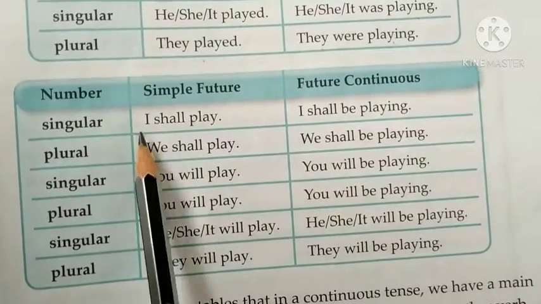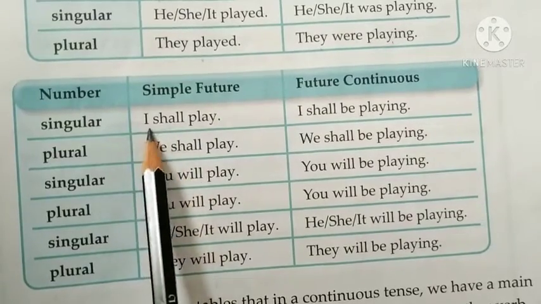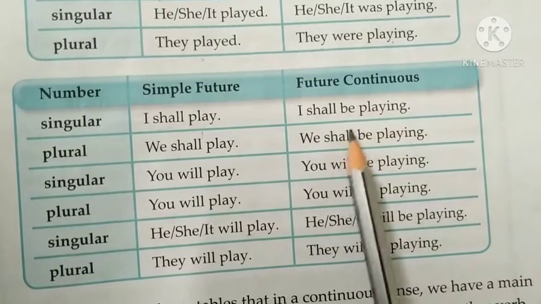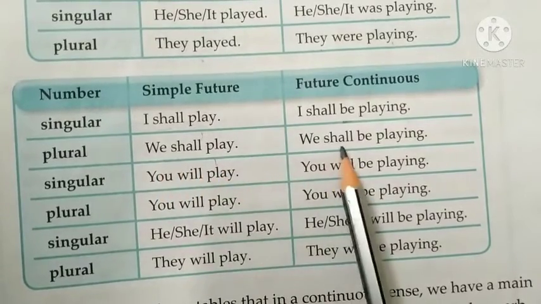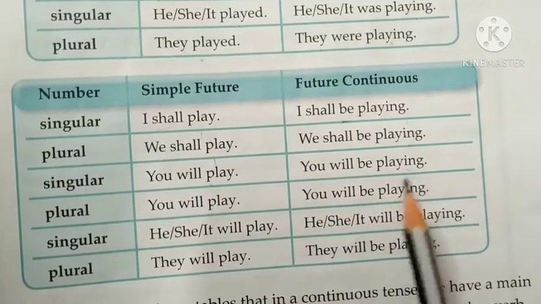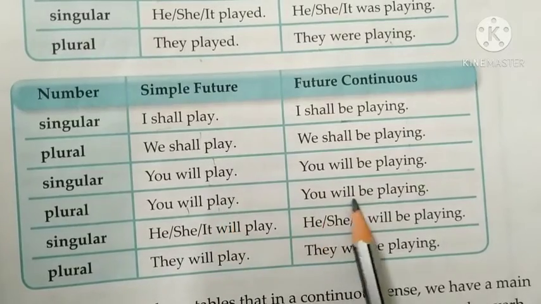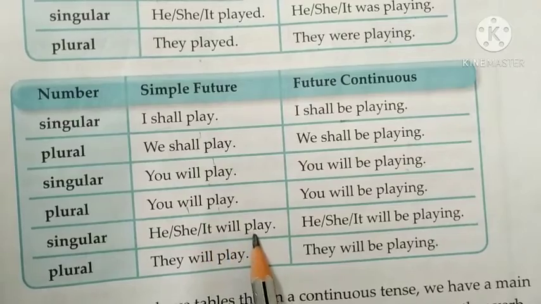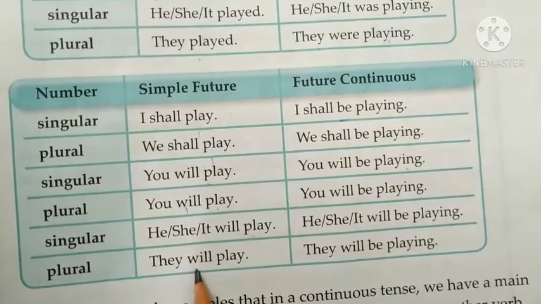In future, I shall play. Shall we use with the first person. I shall play, I shall be playing. In future continuous we use be also. Don't forget this. We shall play, we shall be playing. You will play, you will be playing. Again in plural also the same thing. You will play, you will be playing. In singular, he, she, it will play. He, she, it will be playing. And in plural, they will play.